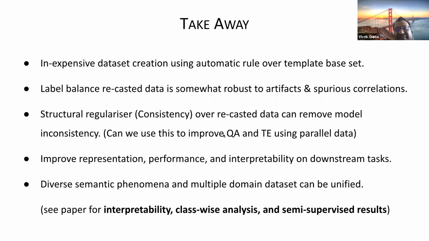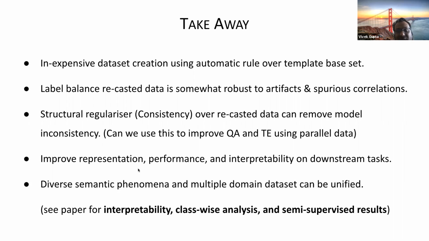One idea is, can we have a dataset which has both QA and textual entailment, or multiple tasks, built on the same set of examples, and somehow we constrain them or do parallel information transfer among each other? It looks like multitask learning, but it's not exactly multitask because you are also constraining over language.